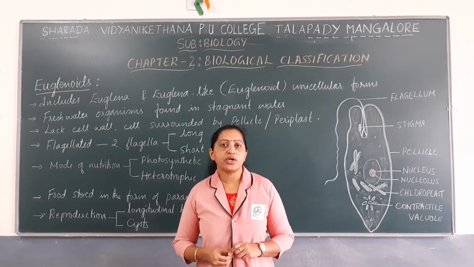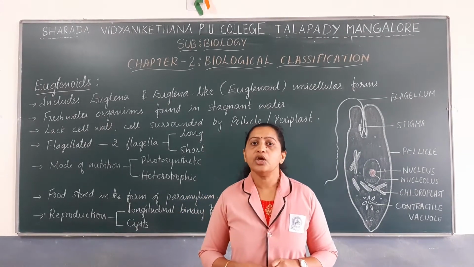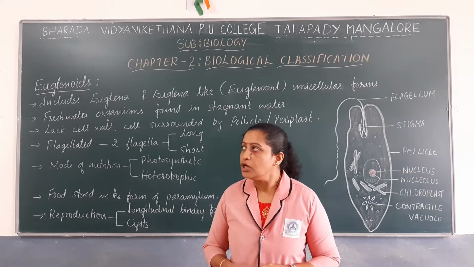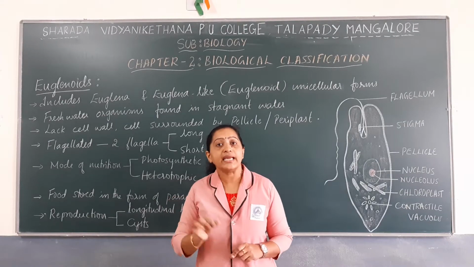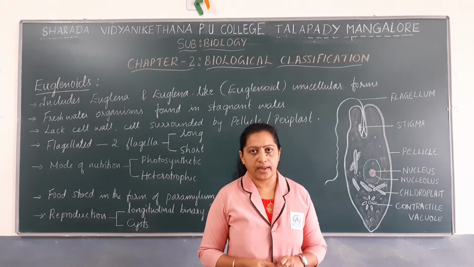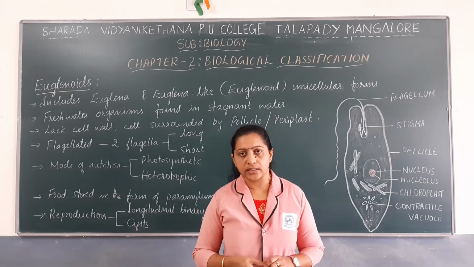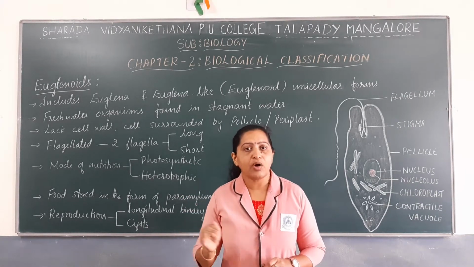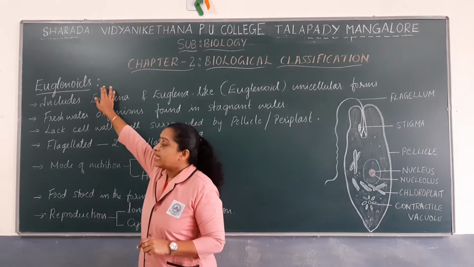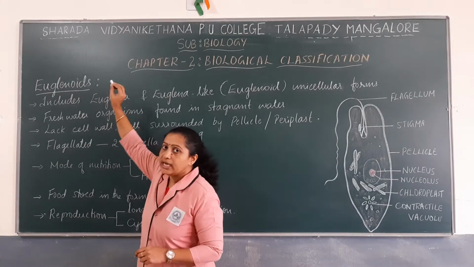So today we are going to discuss one more group under kingdom Protista. They are euglenoids. Euglenoids mainly include euglena and euglena-like unicellular organisms. Because of the presence of euglena and euglena-like organisms, this group is named euglenoids.